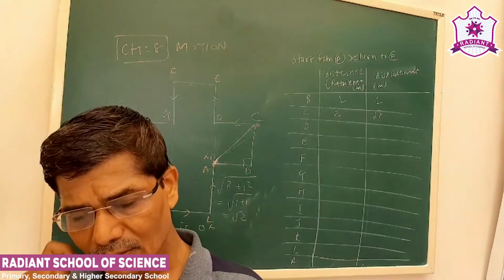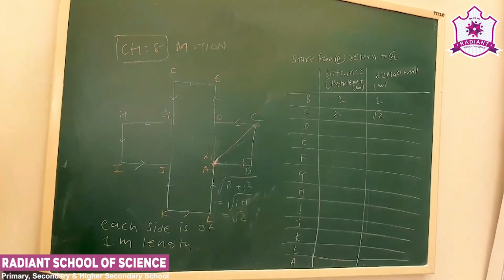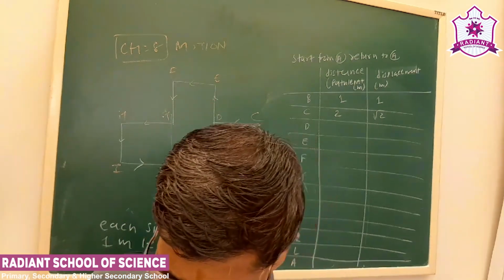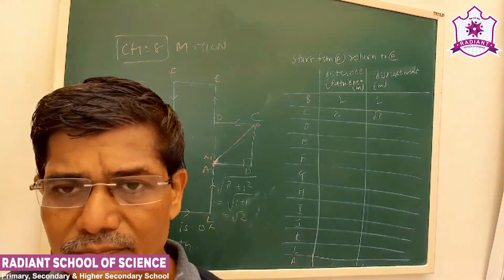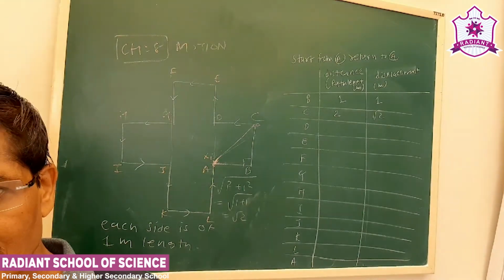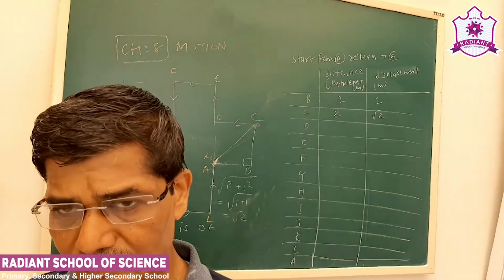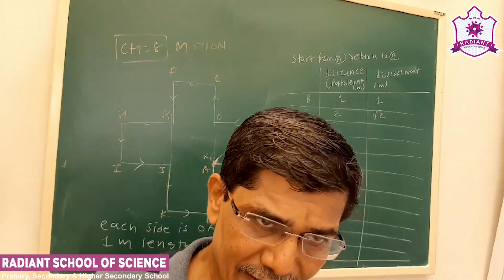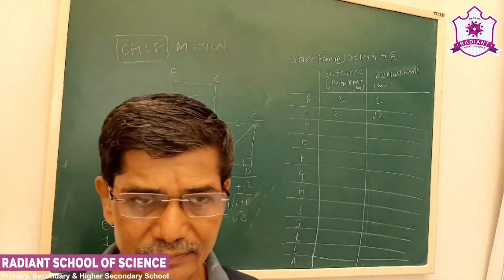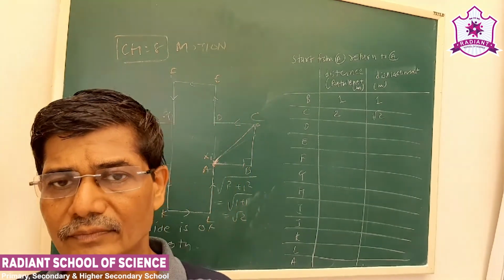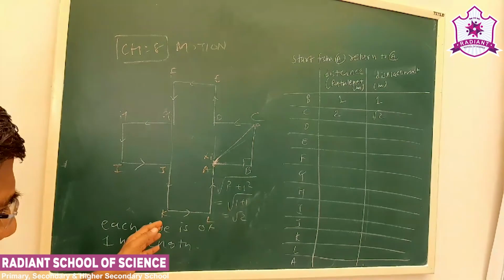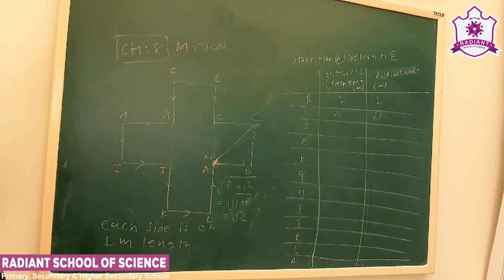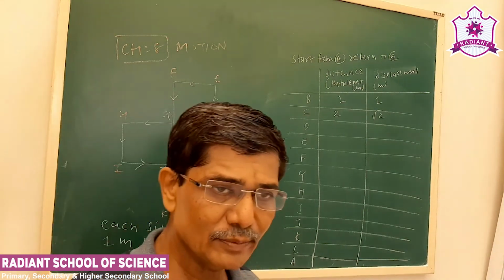Now, suppose you started from home and after attending school, return back home. So initial and final position have become the same. Displacement is 0. Displacement can be negative also. That we'll see in the subsequent topics. Then we saw an example of how to calculate distance and displacement.